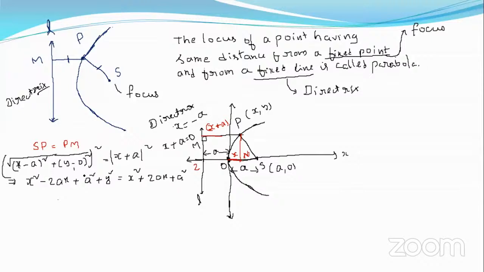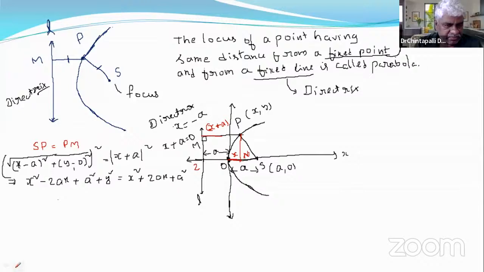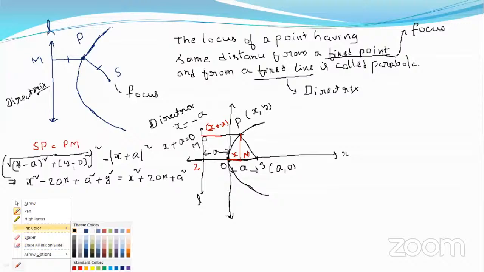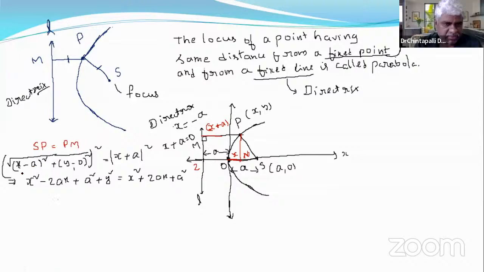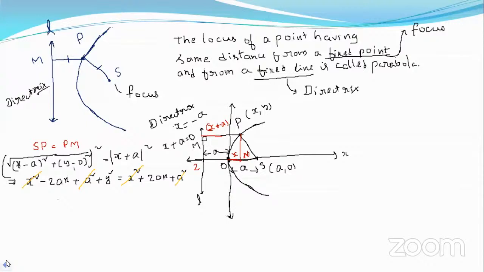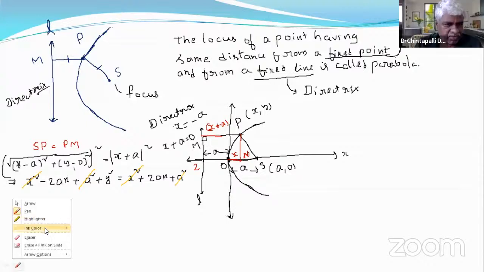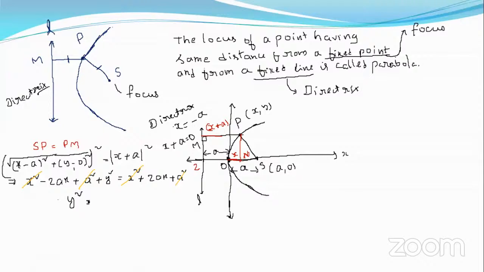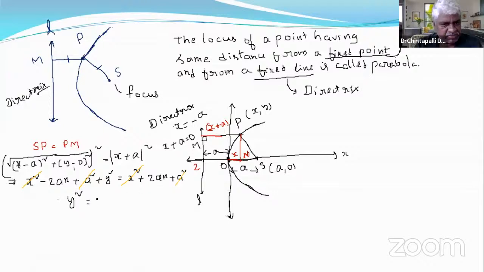Cancel. What happens now? x square cancels. a square cancels. Right? Now keep y square on the left side only. y square equals 4ax. Very good. It is 2ax and 2ax, so 4ax.